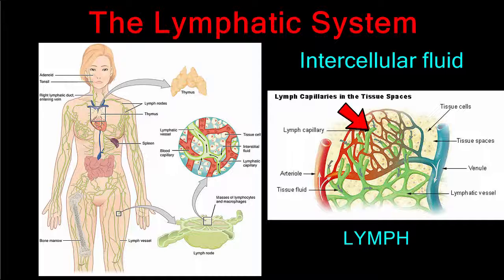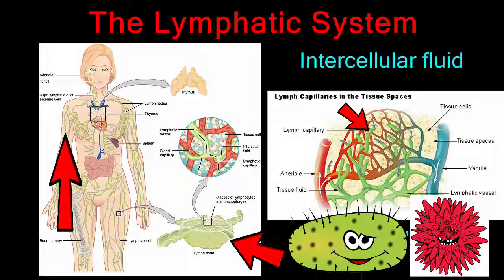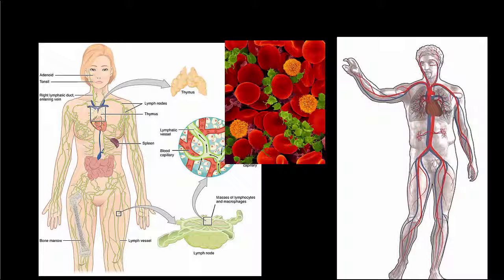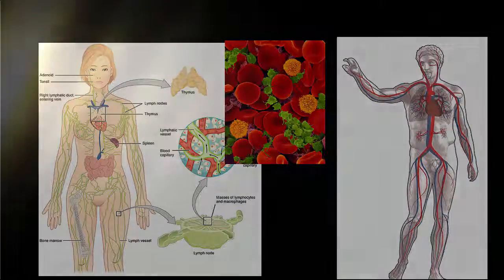The lymphatic system uses muscle contractions to pump the lymph upward through lymph nodes that filter out viruses, bacteria, and other disease-causing organisms. The filtered lymph continues its journey upward, where the lymph is poured back into the circulatory system through the lymph ducts that empty into the two large veins in the neck. Together, the blood, circulatory system, and lymphatic system accomplish the life activity of transport and help the body to remain healthy.